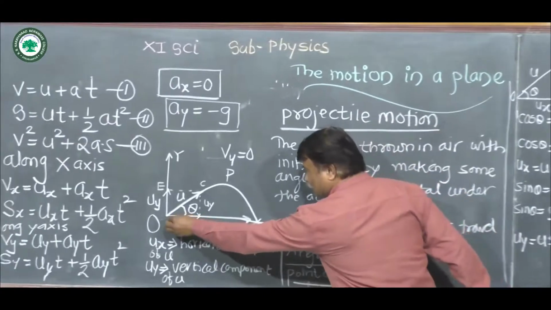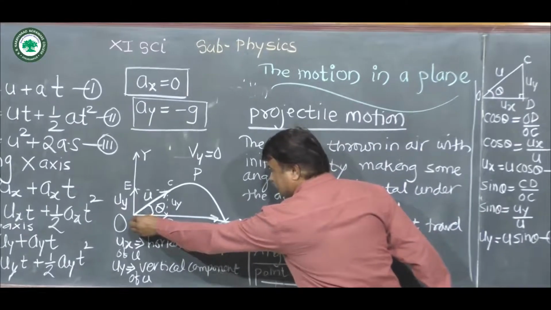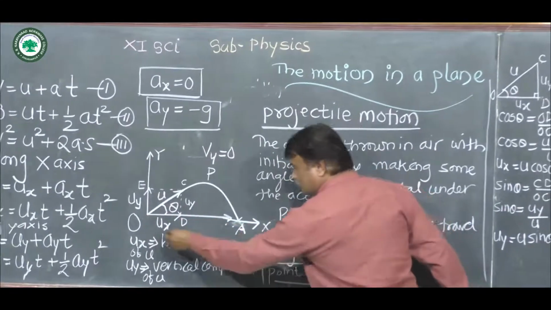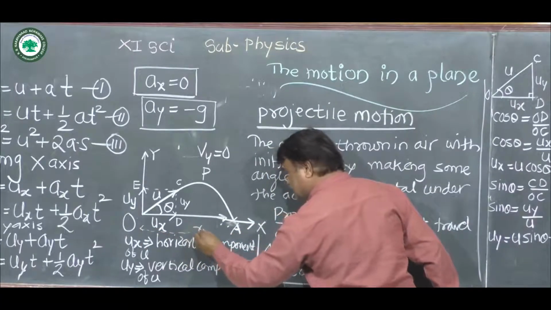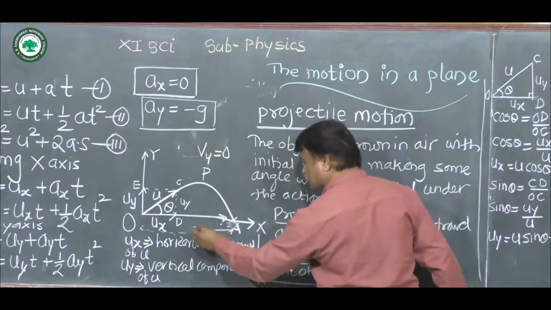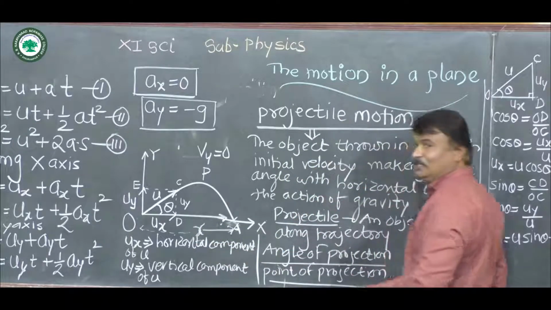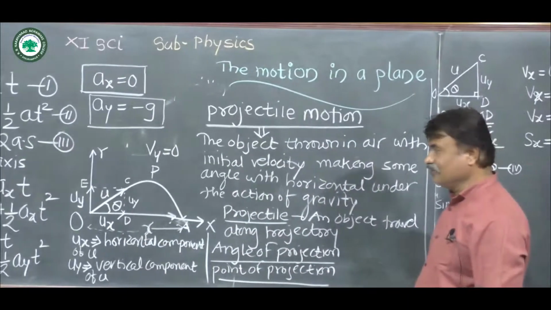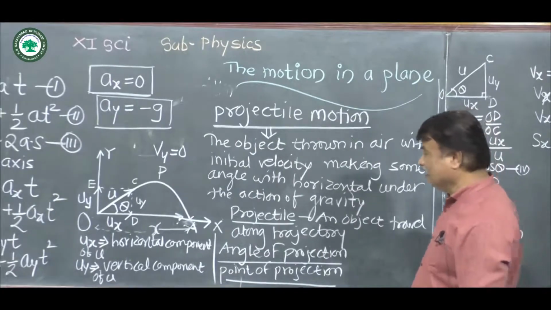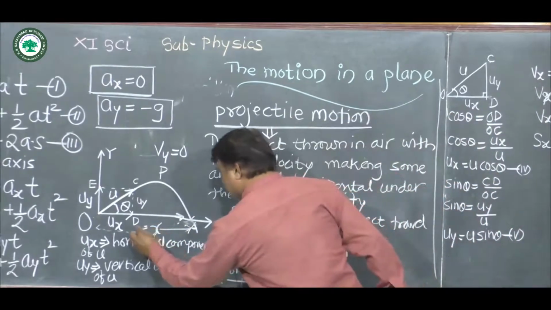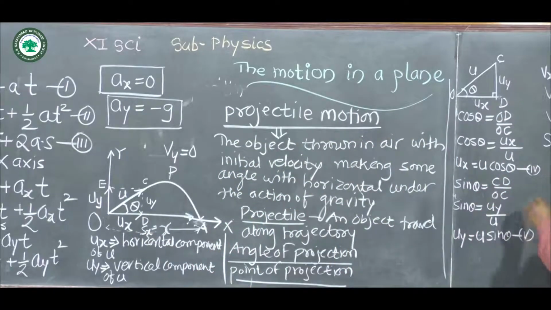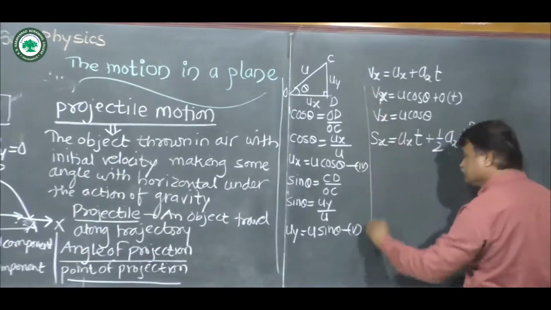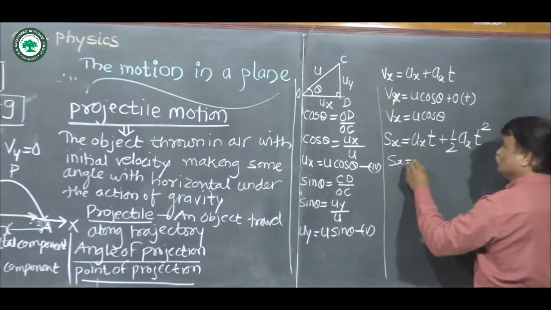When projectile is projected from the point of projection to this point A, this distance goes on increasing and this distance is equal to x. So x is the total horizontal distance between OA, and that is equal to Sx, displacement along the x-axis. So according to this one, we write Sx is equal to x.